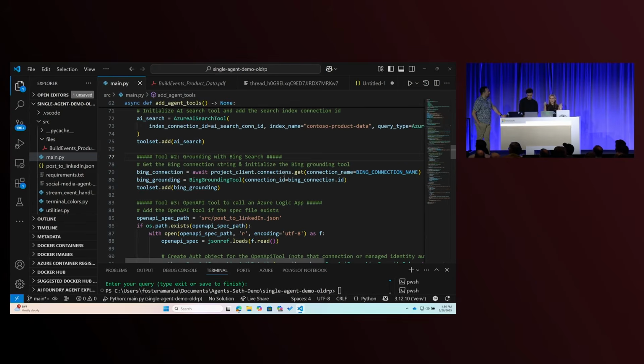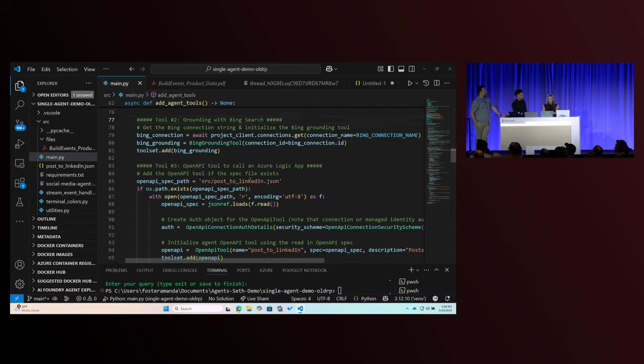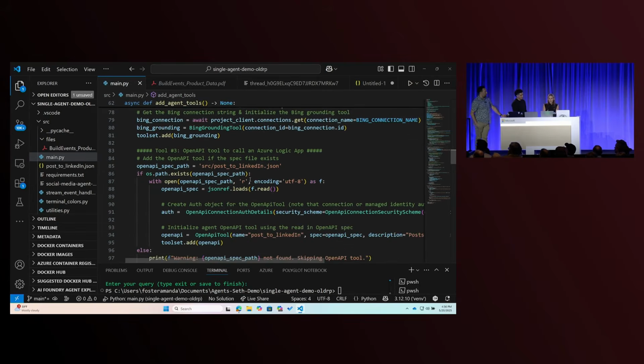I've already done this, but I promise you it's about 30 seconds to a minute. It's super quick. And then, as you can see, all I have after that is 2 or 3 lines of code to actually add these tools. One thing I really want to emphasize is how easy we've made it to add such powerful tools that give our agent the ability to do a wide variety of tasks across many use cases. So then I've initialized my Bing grounding tool, and then finally, I used the OpenAPI tool to actually call